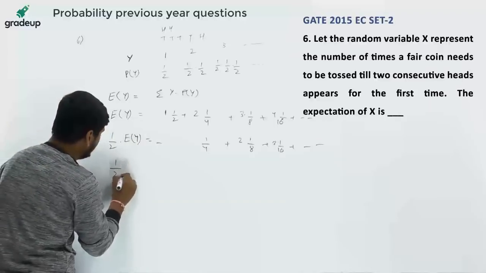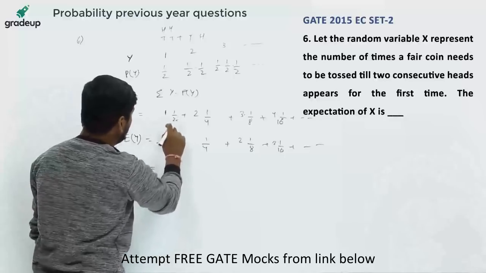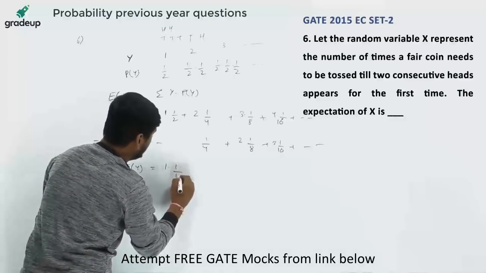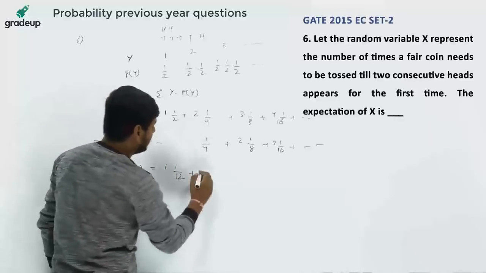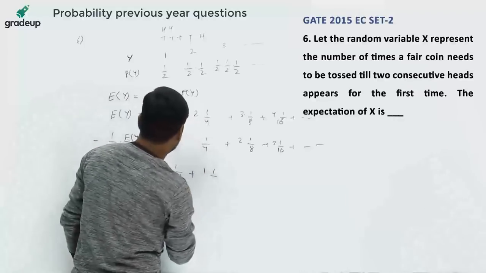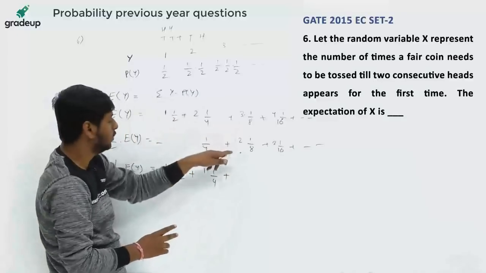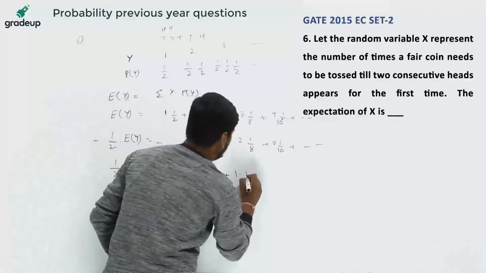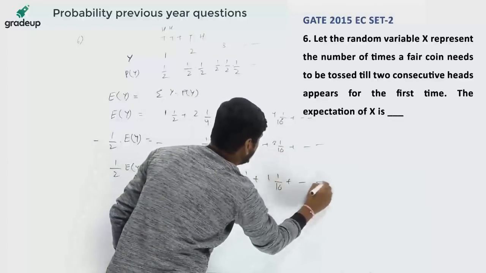So this will be 1/2 E(Y) is equal to 1 into 1/2 plus 2 minus 1, which is 1, into 1/4, plus 3 minus 2 into 1/8. So this is again 1 into 1/8, plus 1 into 1/16, and so on.